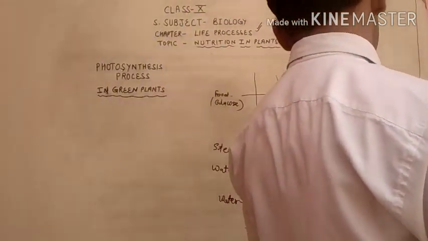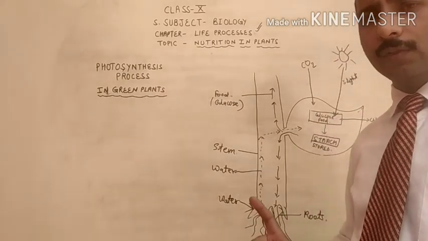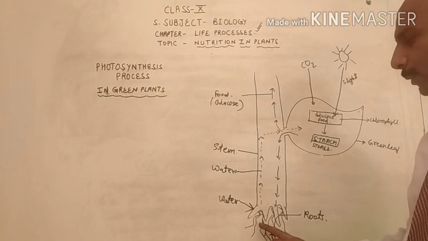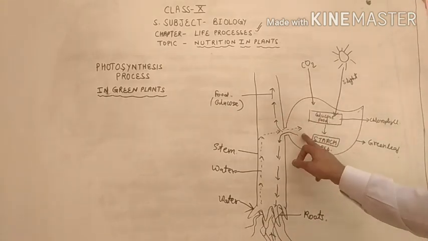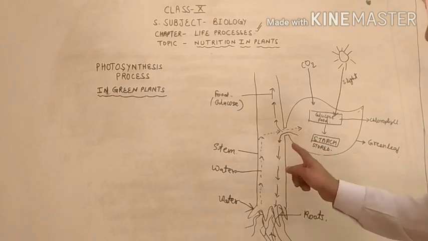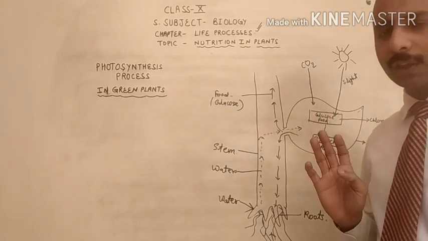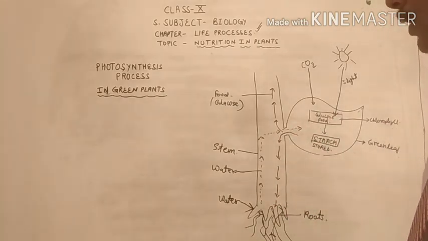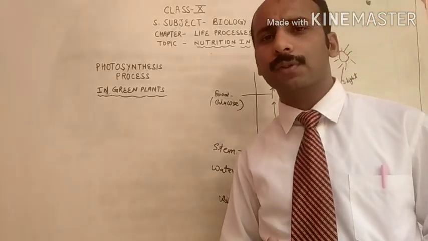So water transport is only unidirectional. Water transport is always from downside to upside, and food transport from the leaves is multidirectional. It will be transported from the leaves to the upside and from the leaves to the downside. This is the summary of photosynthesis, how the plants follow the process of photosynthesis.